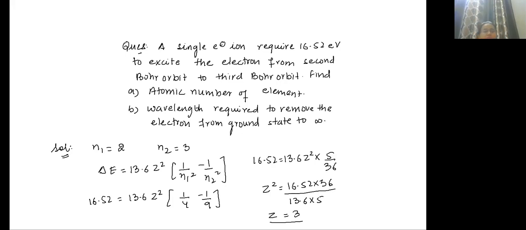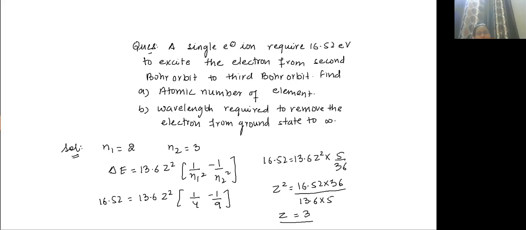If this is done, can I move to next slide? Now B part is, copy this. If this is done, let me know. Now B part is, you have to calculate the wavelength required to remove the electron from ground state to infinity. So what do you need to find out in B part?